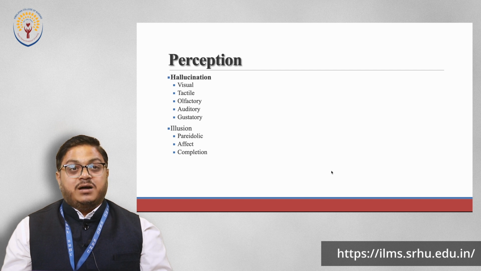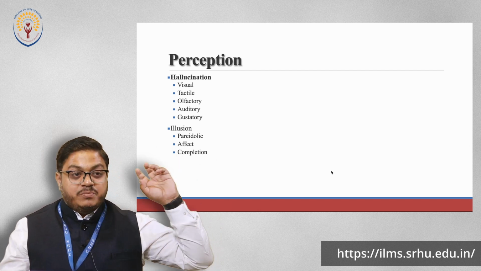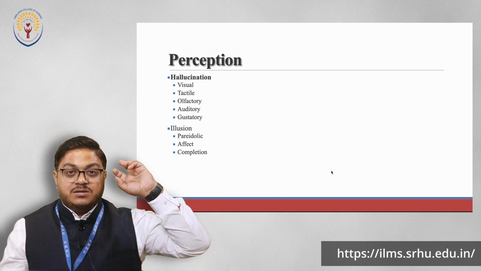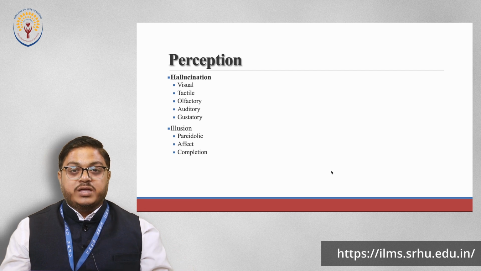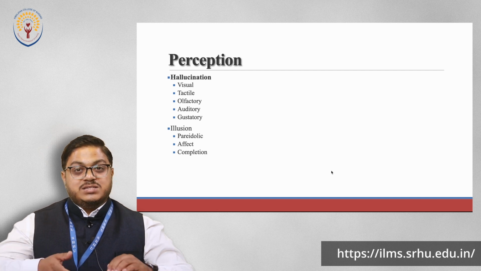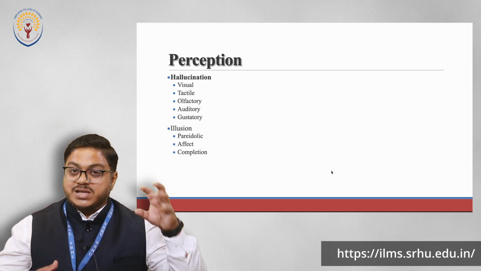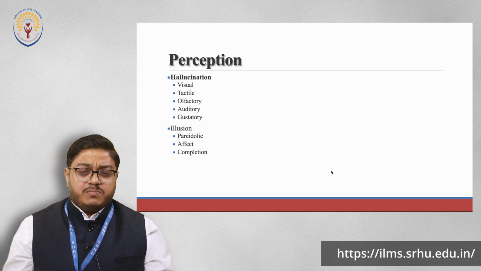Then there is another type of hallucination under auditory, which is called running commentary. Whatever the person is doing or is about to do is actually heard in his brain as a running commentary. Oh, he's going to go there, he's going to now wear his slippers, see, he has worn his slippers, now he will go and pick up the knife, he'll start cutting. This is what is happening. Whatever the person is doing is going on as a commentary, just like a commentary in sports. So these are the types of auditory hallucinations.